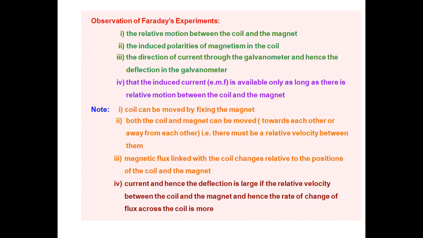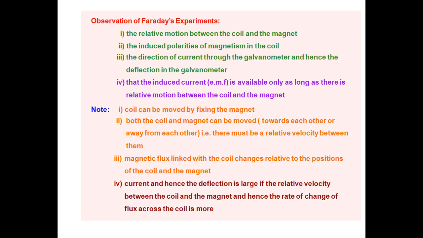For different positions of the coil and magnet, the flux will change. And the next one: the current, and hence the deflection, is large if the relative velocity between the coil and the magnet is large, and hence the rate of change of flux across the coil is more.